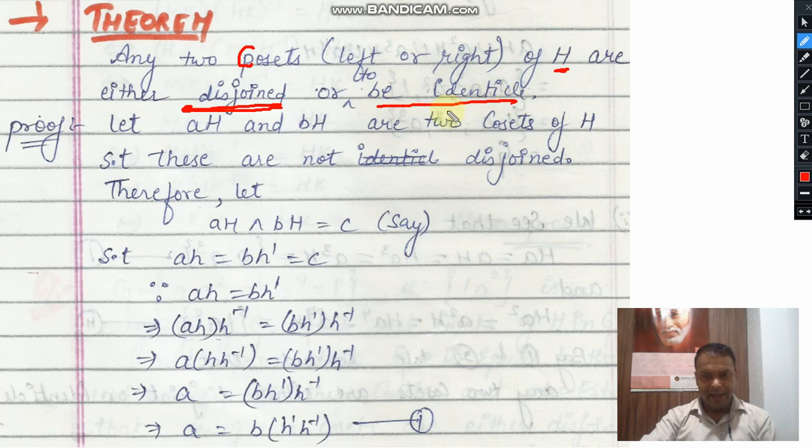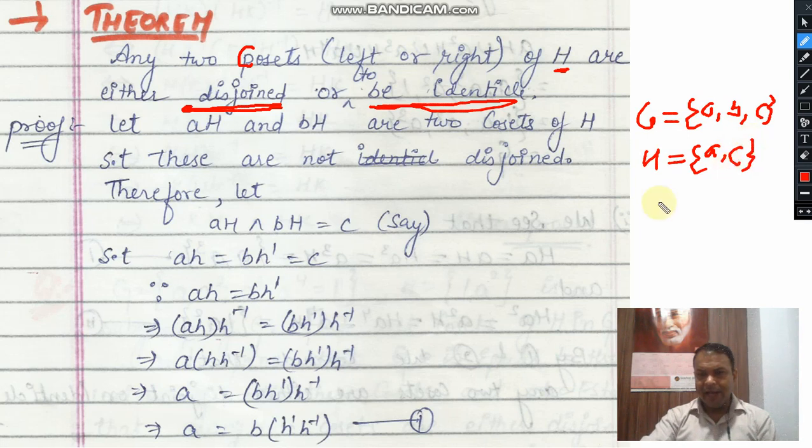Or they will be identical. Identical means they will be the same. For example, let us suppose we have a group G having three elements A, B, C, and I am taking any elements. I am taking its subgroup H which has two elements A, C. If I write any two cosets, suppose I write the first coset by taking element A from G, then AH will be a coset, and again I generate a new coset using B, then BH will also be a left coset.